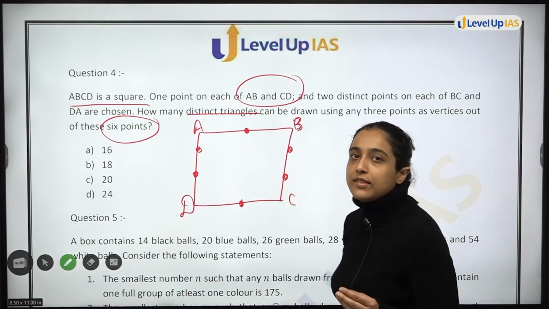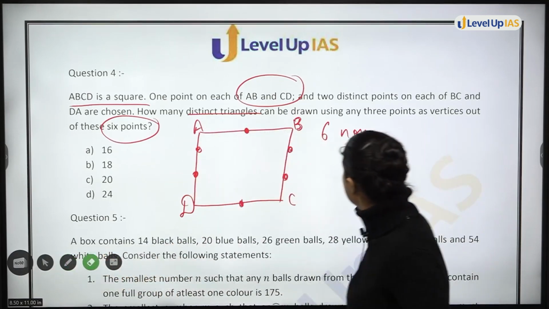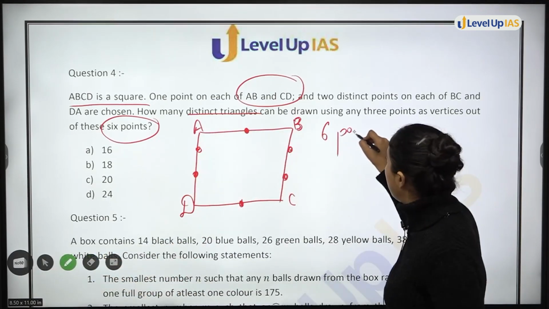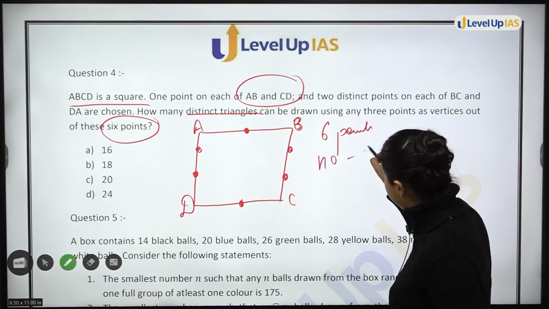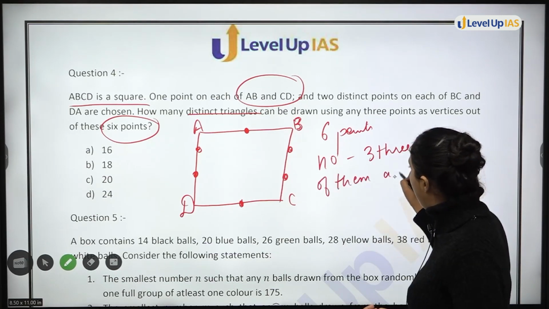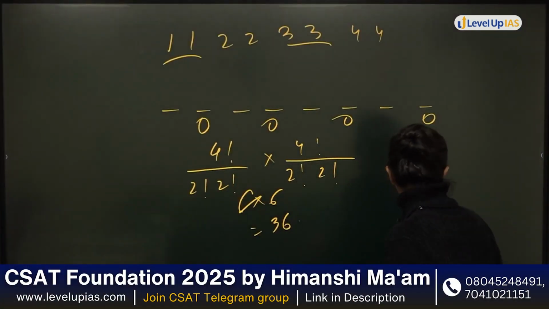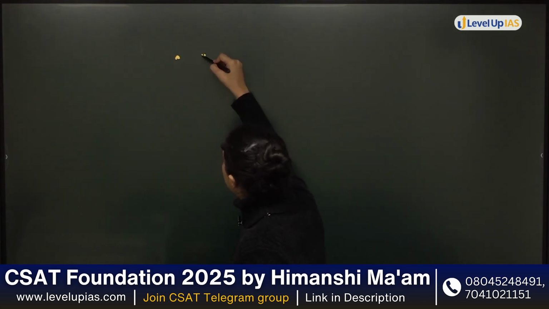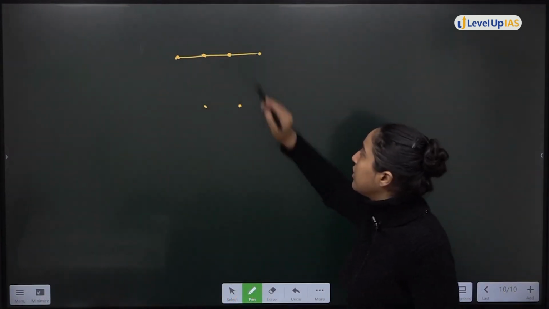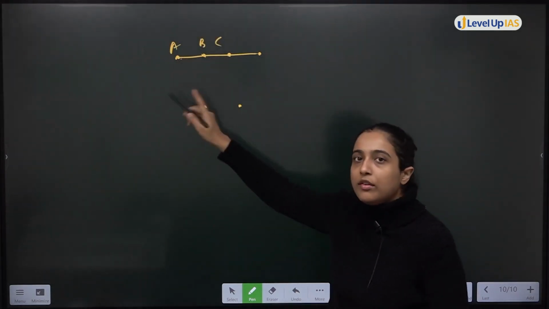See, if you have 6 non-collinear points, 6 points such that no 3 of them are collinear. देखो problem कहाँ आती है. Let's say I have these 6 points. ठीक है, now if I have to form a triangle, if they are collinear, ठीक है, so that means these points A, B, C cannot form a triangle.